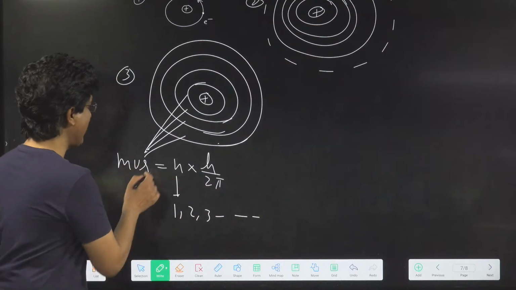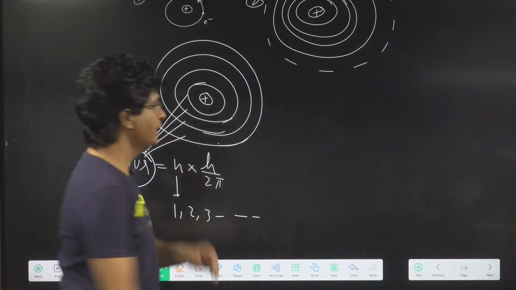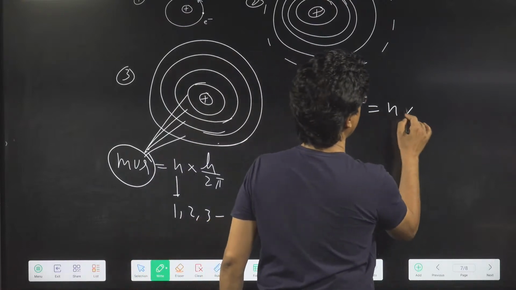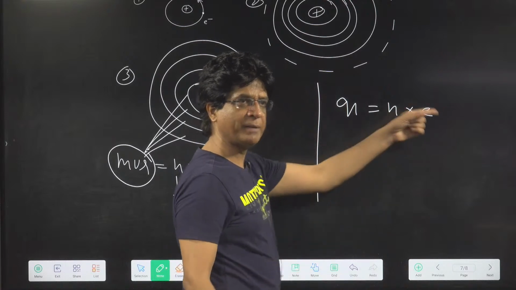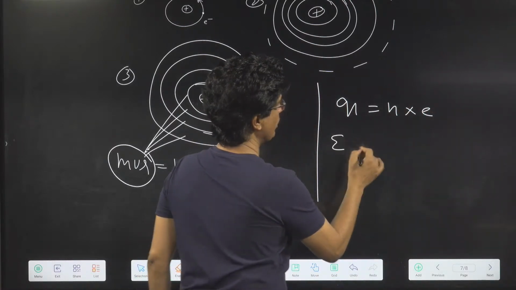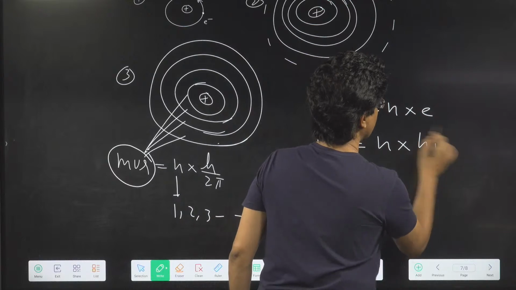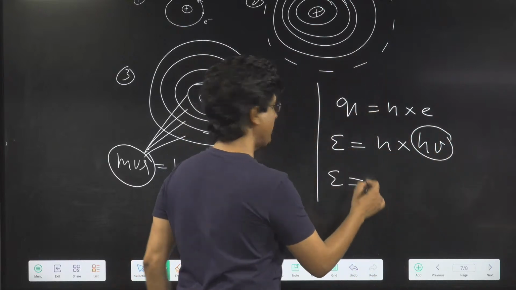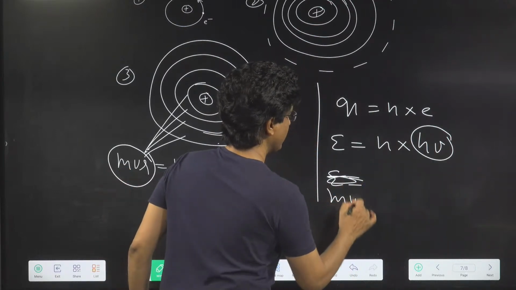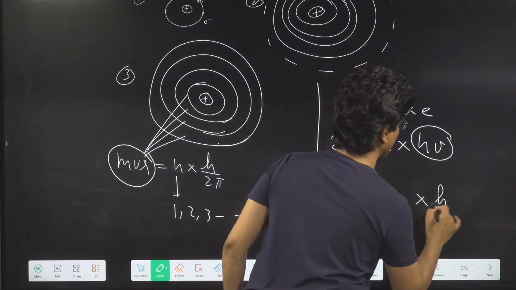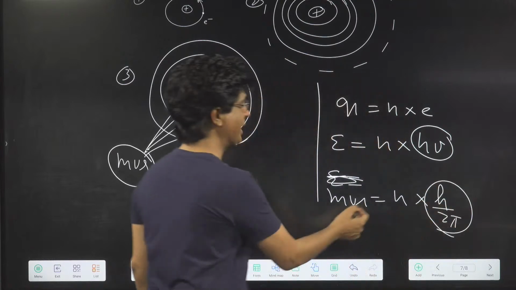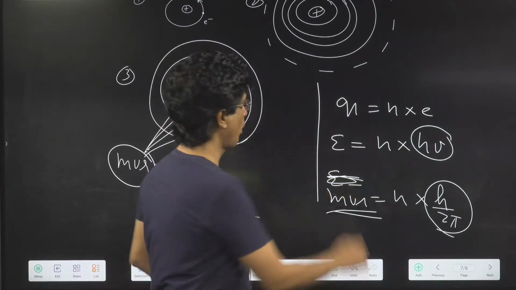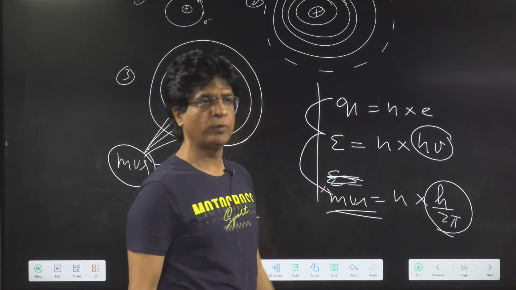This is called quantization of angular momentum. You have seen two more before this. So Q equal to n into e, quantization of charge, given by Millikan, and energy equal to n into h nu, called quantization of energy, given by Max Planck. And again, over here, not E: MVR is equal to n into h upon 2 pi. So we are right now into quantization of angular momentum. These are some important things. Slowly and slowly we are moving into the quantum world.